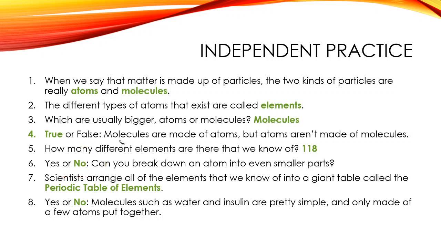Number 7, scientists arrange all of the elements that we know of into a giant table called the periodic table of elements. And yes, I do want you to know for quizzes and tests what the periodic table of elements is. It's a big chart of all the elements that exist. And number 8, yes or no. Molecules such as water and insulin are pretty simple and only made of a few atoms put together. That's going to be a no. We saw that molecules like insulin can be really complex and be made of hundreds of different atoms put together in a really complicated way.